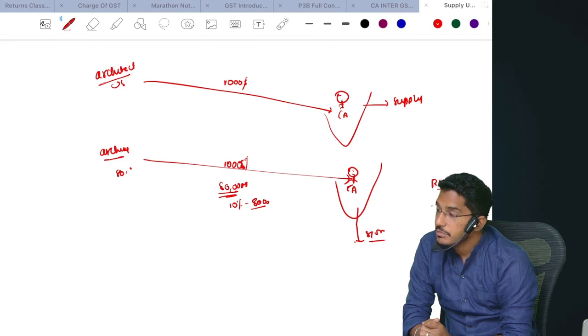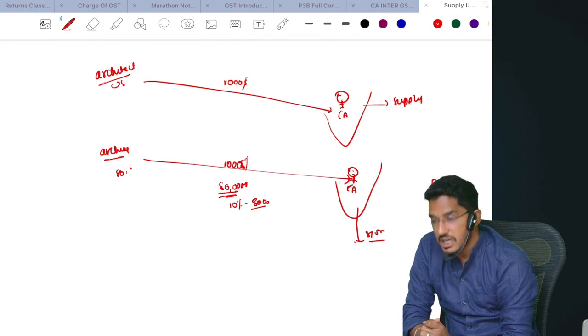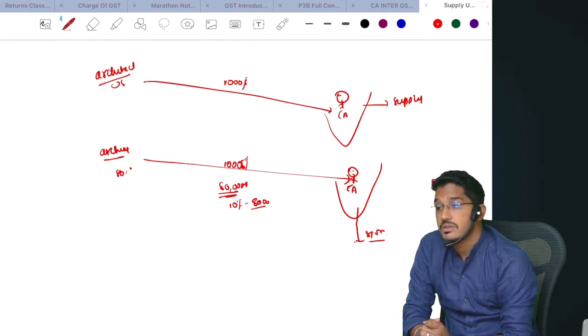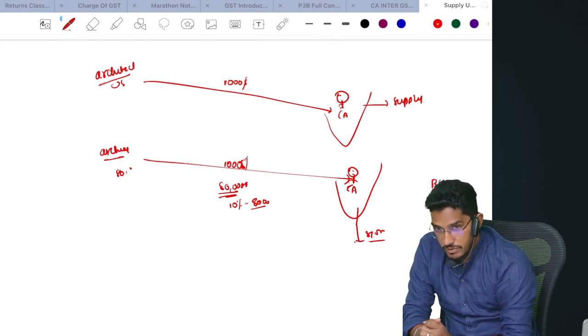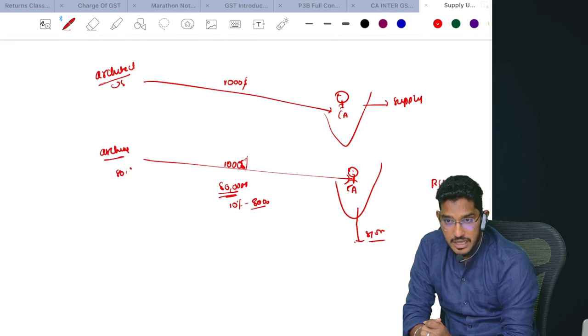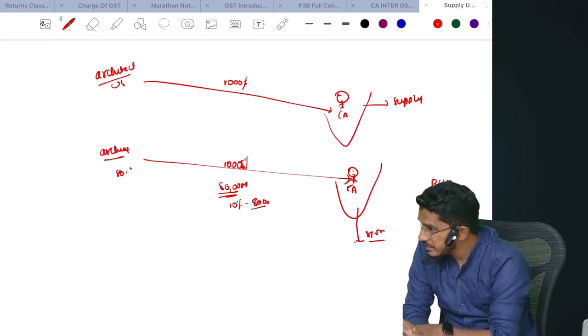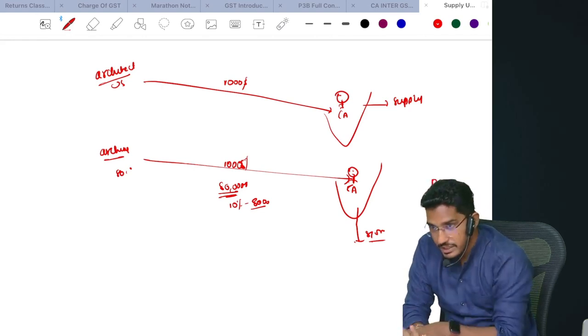To understand, if you pay close attention, the person bearing the burden of the taxation is the recipient, even in the forward charge mechanism and even in the reverse charge mechanism. The ultimate tax burden is on the hands of the recipient. The recipient is only bearing the heat of the taxes.